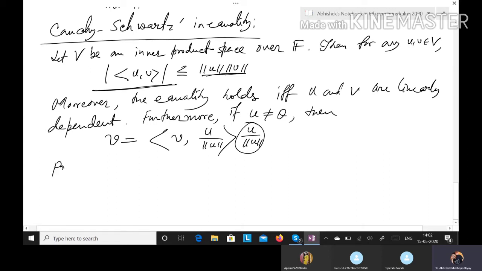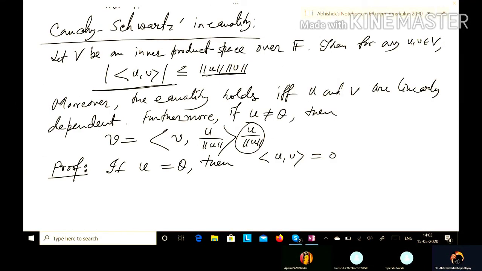Now let us have a look at the proof of this inequality. The first case is, suppose u is theta, the null vector. Then we don't have any issues, because if u is theta, then the inner product u comma v will be 0. There is no other way.